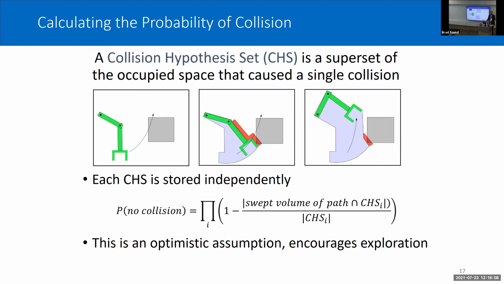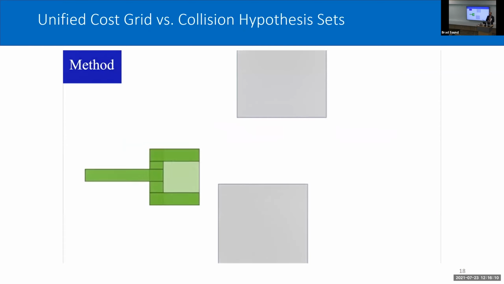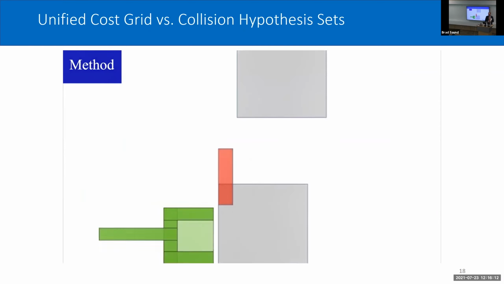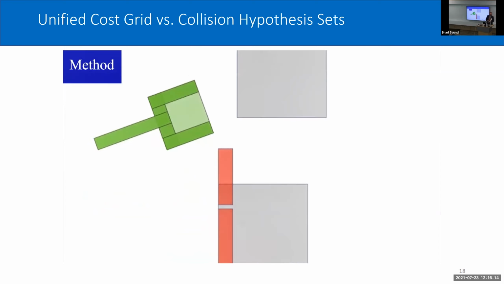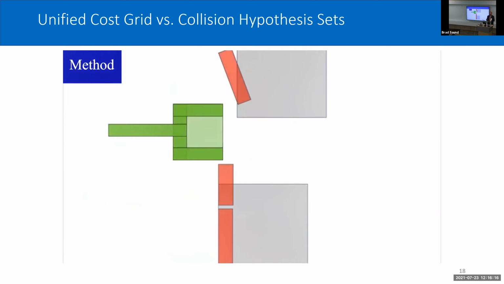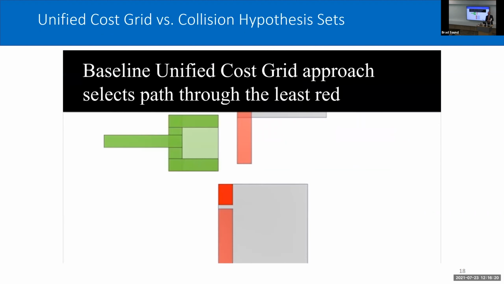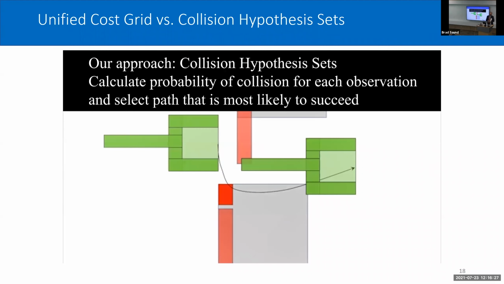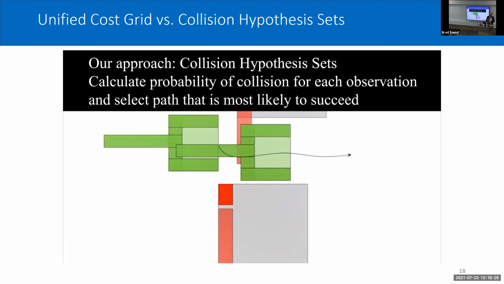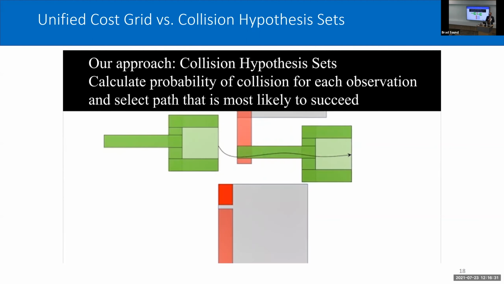What we'll see is our robot bumping around, creating these collision hypothesis sets, building them up. And if we're trying to get through this path, we need to somehow avoid a lot of the contacts they already know. If we're only trying to avoid the most red, we might choose a path like this. However, we know that that would definitely collide. So we hope that our method is going to sneak through the middle there because it recognizes that that path has some chance of success.